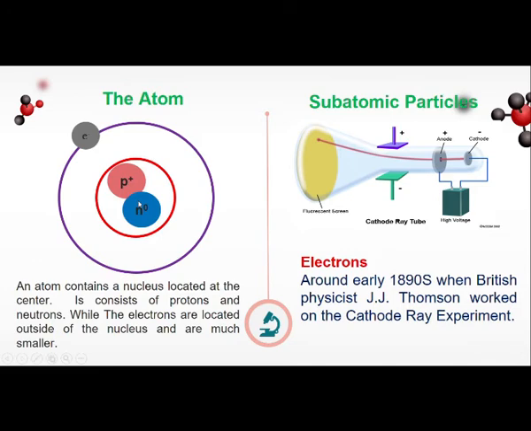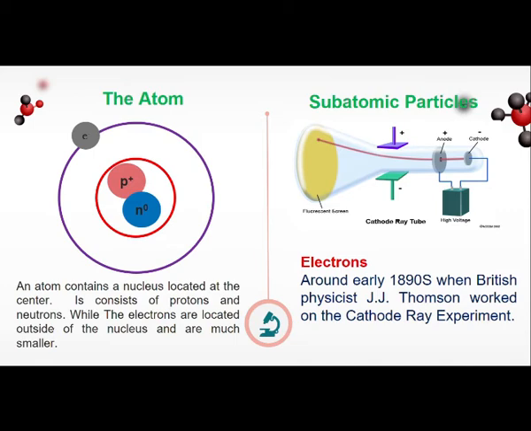Okay? Napalibutan rin yung nucleus ng mga electrons. Okay? So ibig sabihin itong mga spaces dito is wala, may mga spaces sa atom. An atom contains a nucleus located at the center.